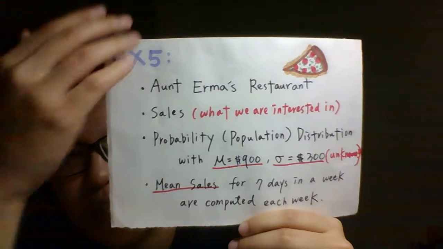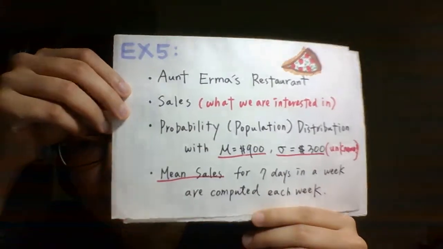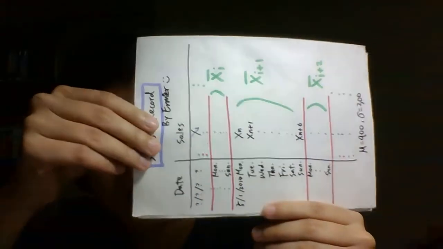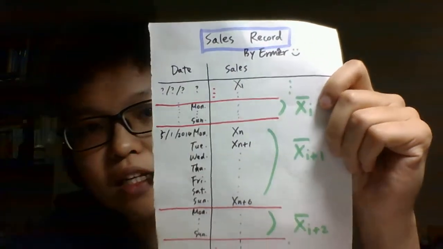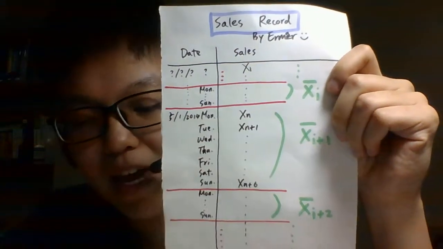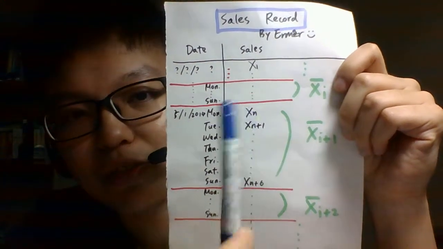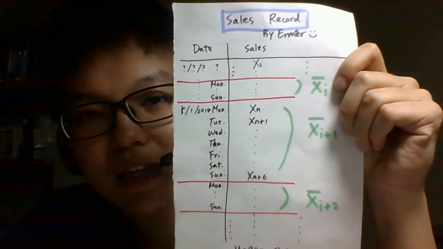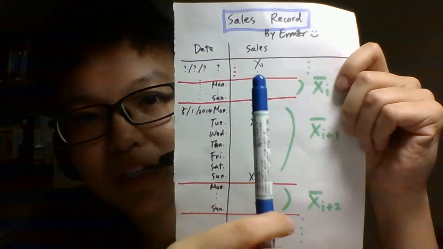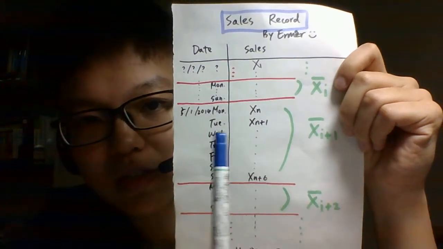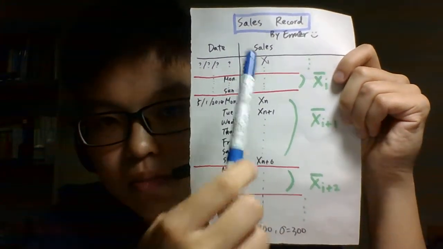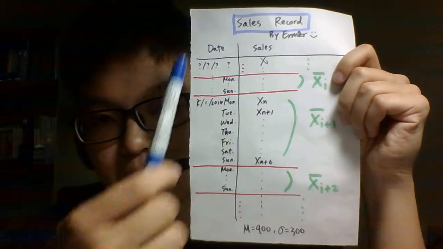Let me explain it all again in another way. I think it will be more clear for you. Assume that this is the sales record made by Aunt Alma, with sales and date. Aunt Alma writes down the sales for each day, and she did it for many days.